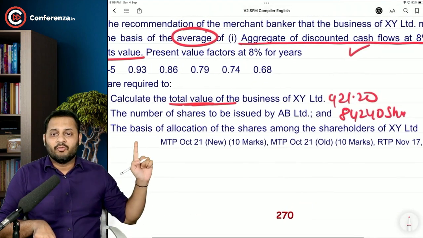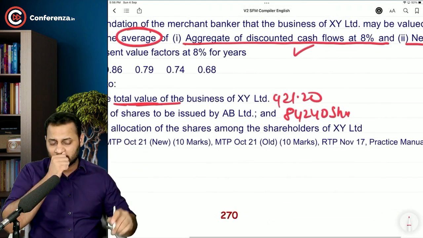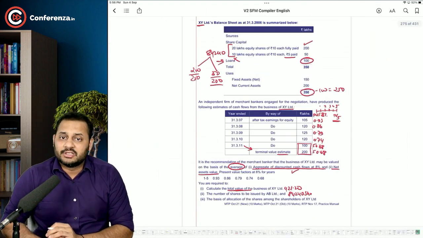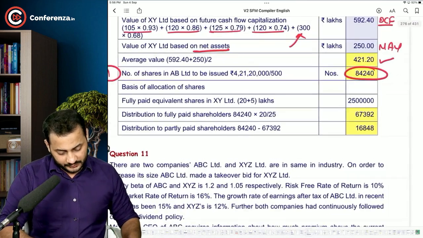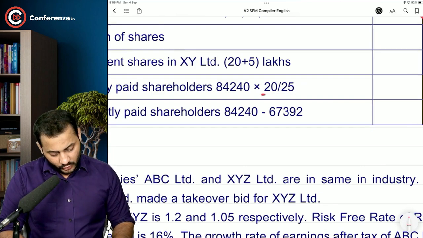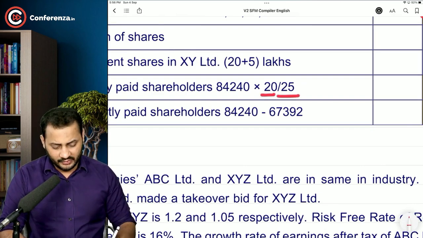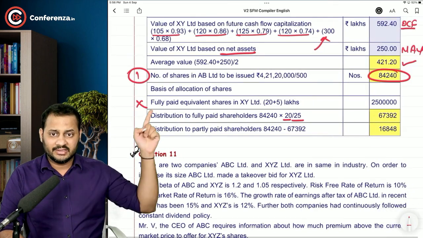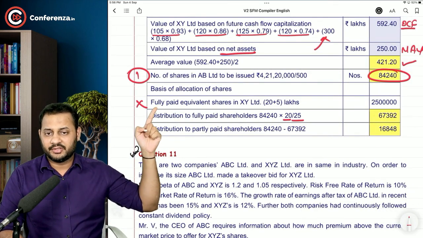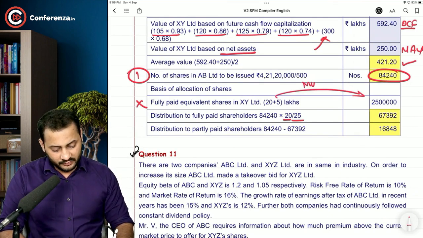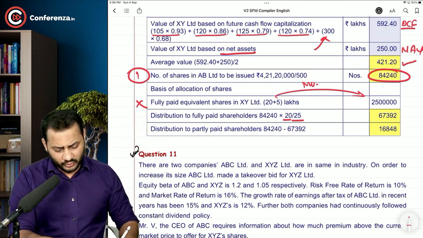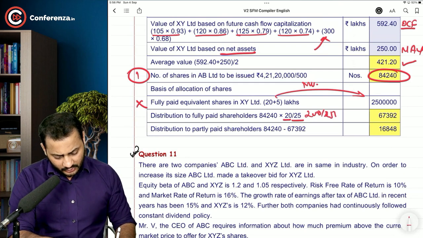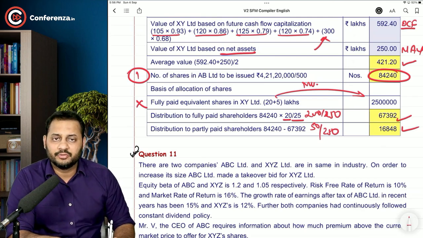The question is asking you something. What is the basis of allocation of shares among the shareholders of XY Limited? This is going to be the basis, sir. 200 by 250, 50 by 250. The amount that they have paid. See, instead of 220.25, they should have taken 200 by 250. See, this is not required. Fully paid up equivalent shares and everything. They are again taking it on the basis of number of shares, but this is increasing your calculation and unnecessary headache. You can straight away go with this 200 by 250 and then 50 by 250. This is the number of shares that you should issue.